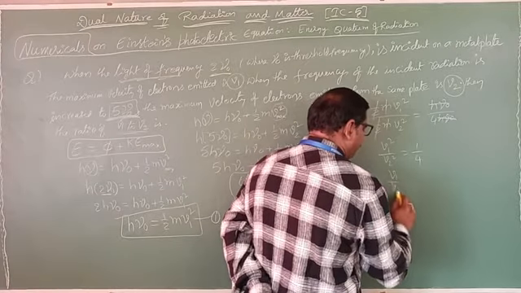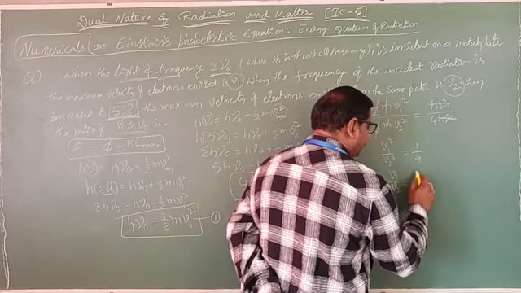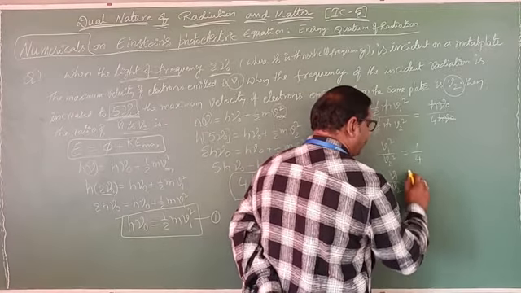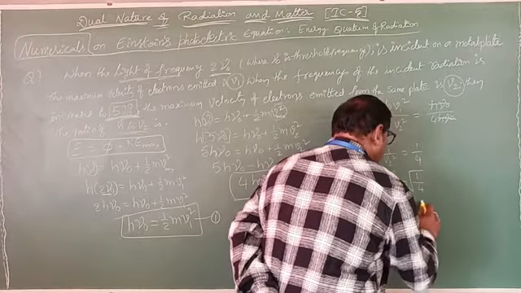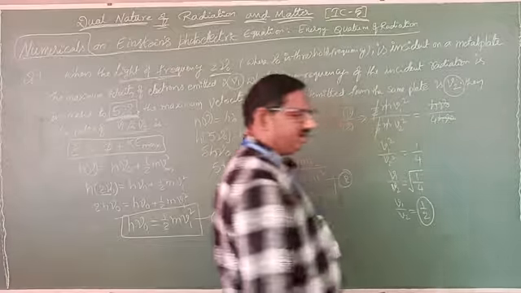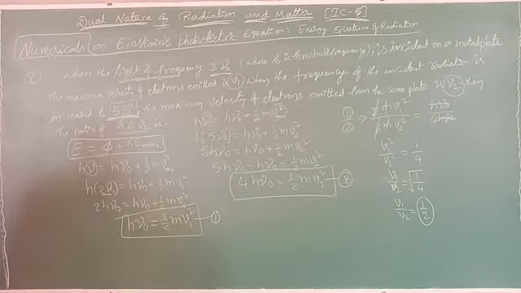So v1 by v2, for velocities, equals the root of 1 by 4. That means v1 by v2 equals 1 by 2. The answer is 1 by 2. That is the answer. Clear?